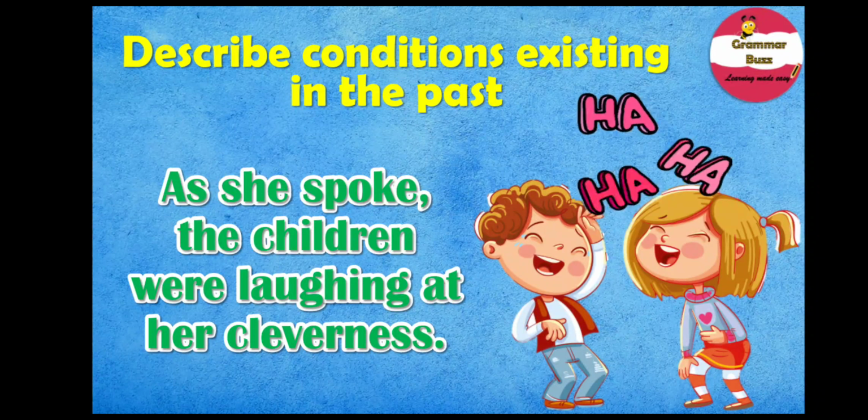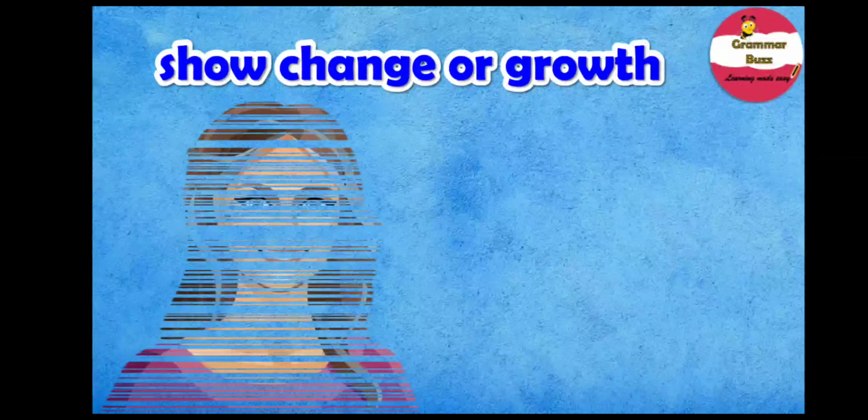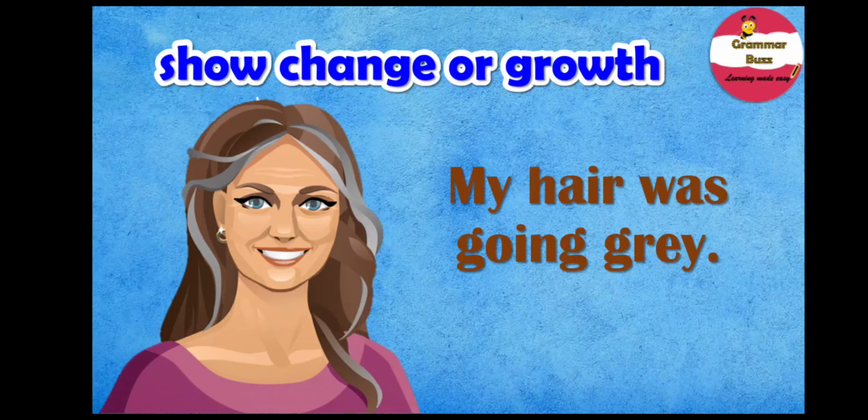Okay. Here comes the next use of past continuous tense. Well, you see, past continuous tense is used to show change or growth. Yes, past continuous tense is used to show change, growth, or any kind of development. And our example sentence is, my hair was going grey. The sentence here is showing us a change or a development.